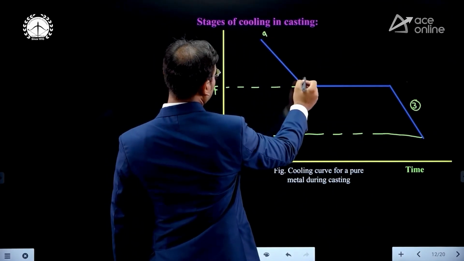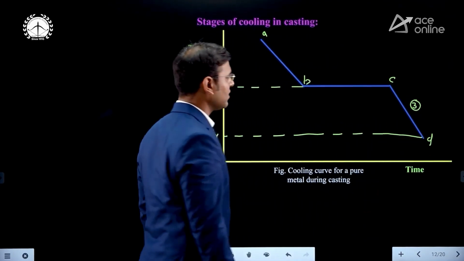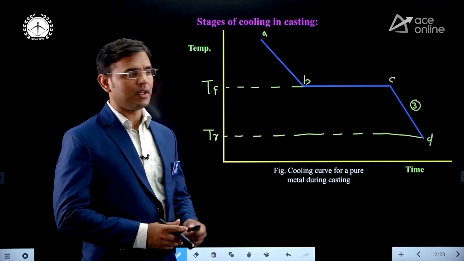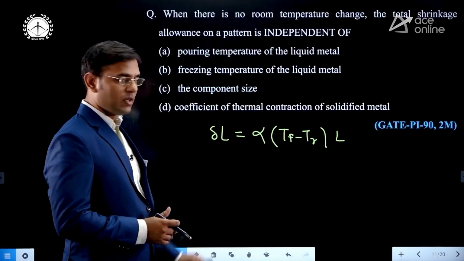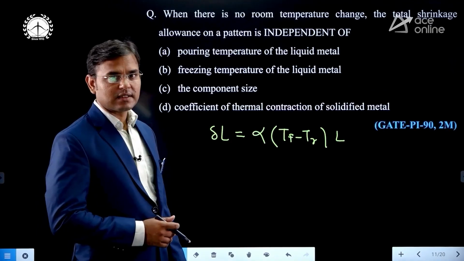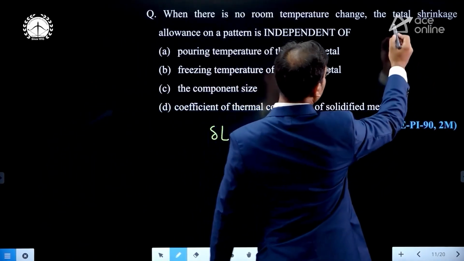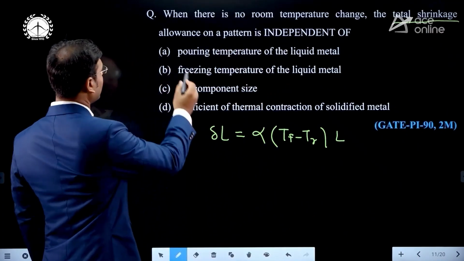This is the point A, this is the point B, point C and point D. C to D is stage 3. At C there is a solid, at D also there is a solid, so it is solid shrinkage, and that formula is written here. Then what is the question asking? They are asking the total shrinkage allowance is independent of.